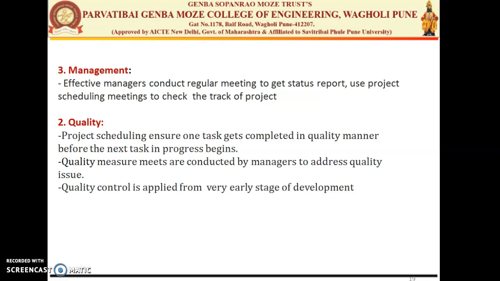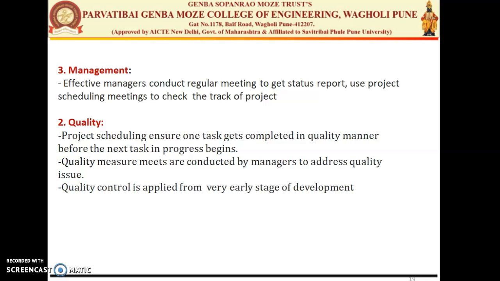Second is the documentation, that is the breakdown structure in which one task is divided into smaller tasks with dependencies, and we highlight the milestones in the work breakdown structure. We can also use the PERT, the Program Evaluation and Review Technique chart, which shows various dependencies and the critical path method among the different tasks.